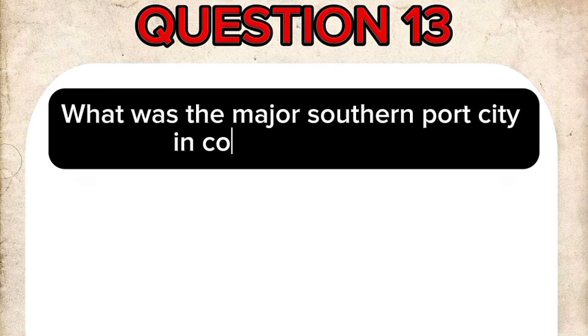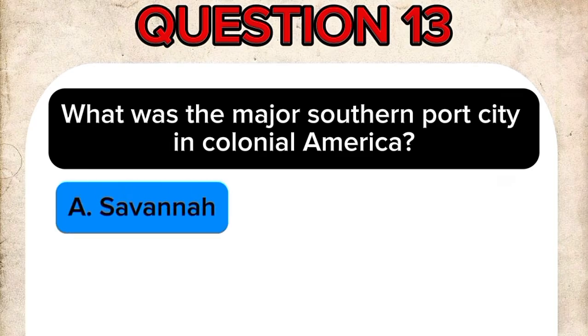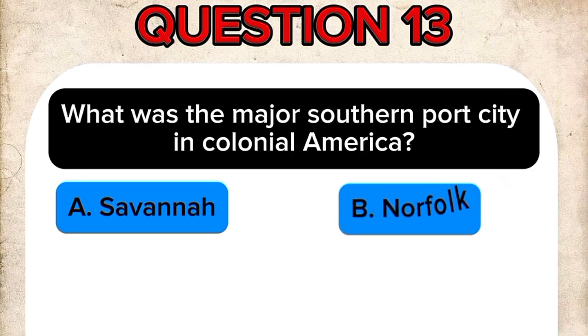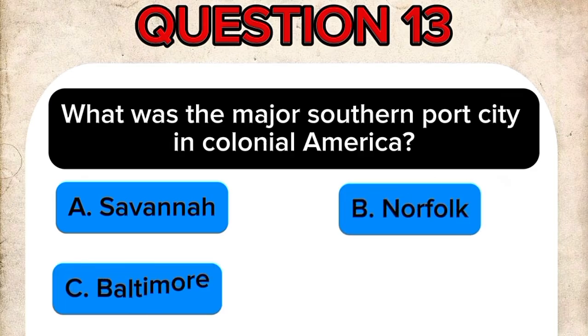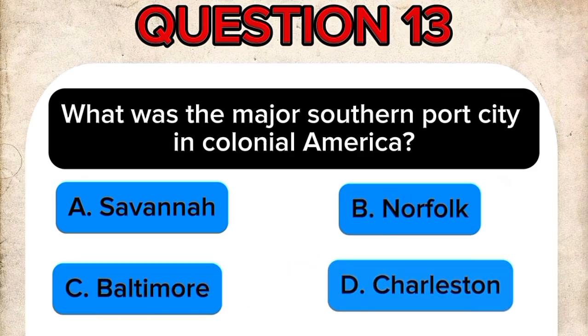Question 13. What was the major southern port city in colonial America? A. Savannah. B. Norfolk. C. Baltimore. D. Charleston.